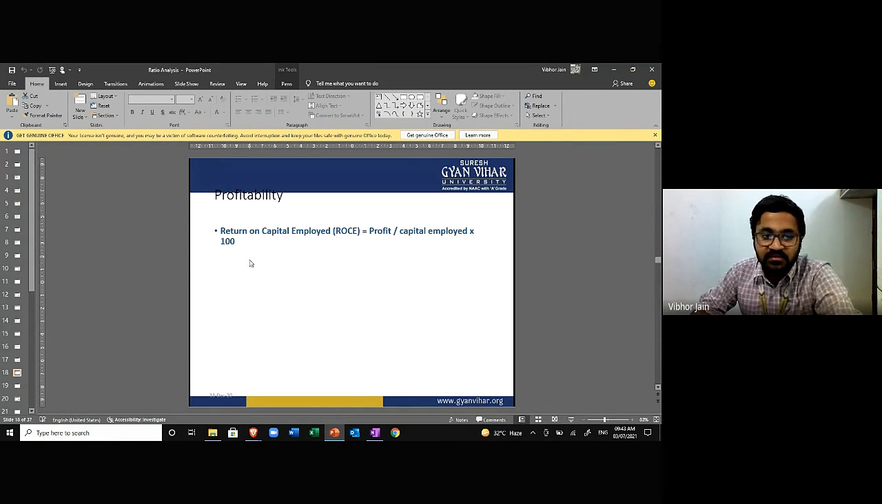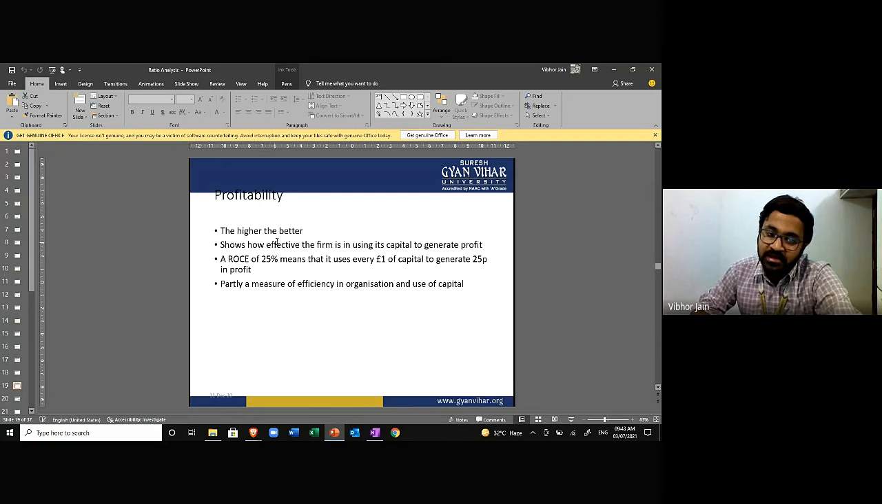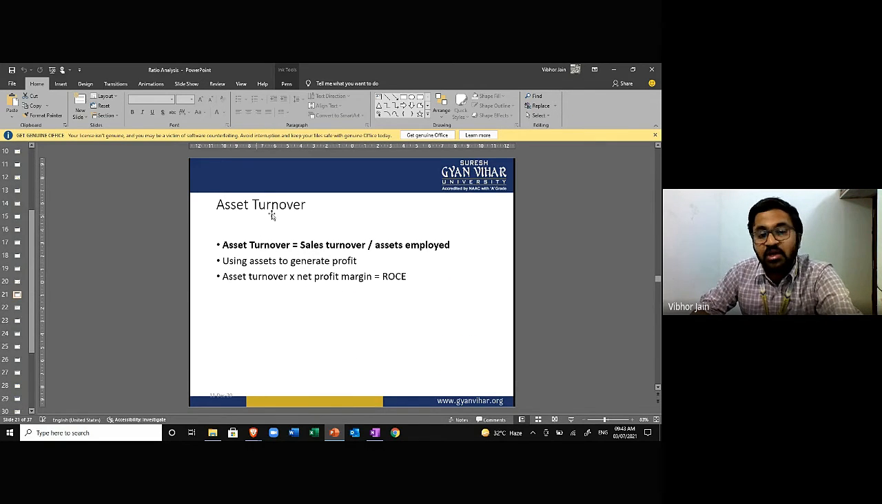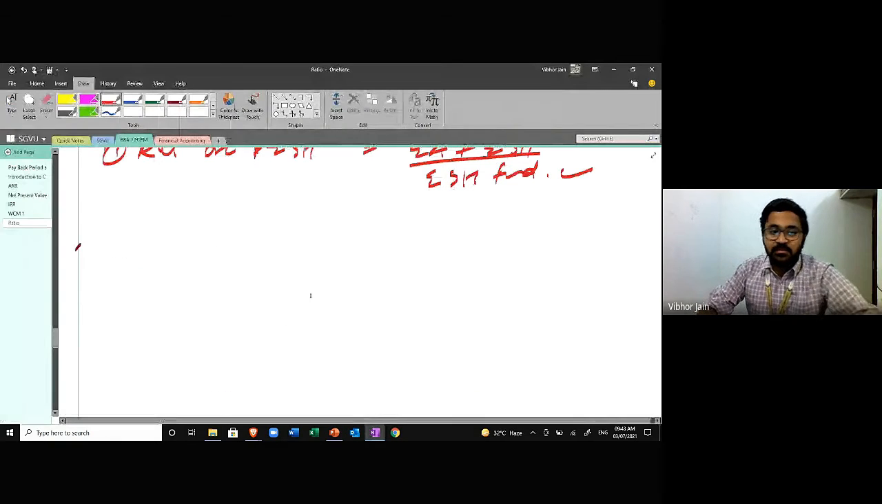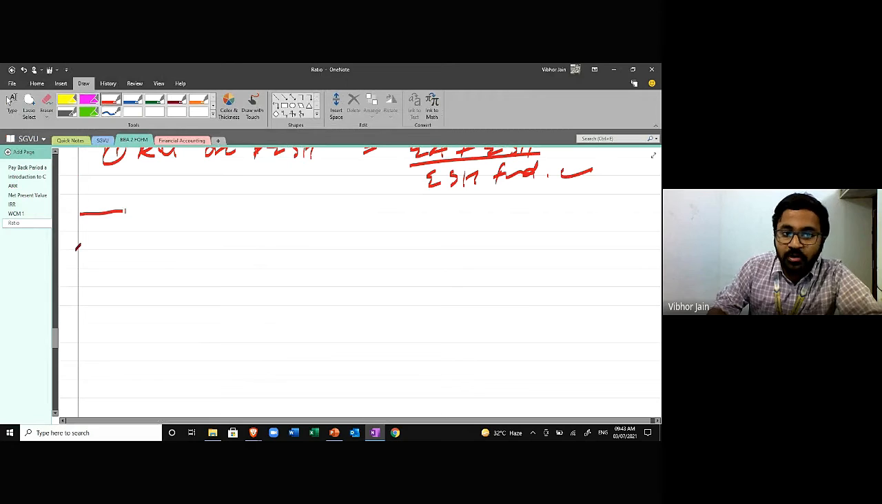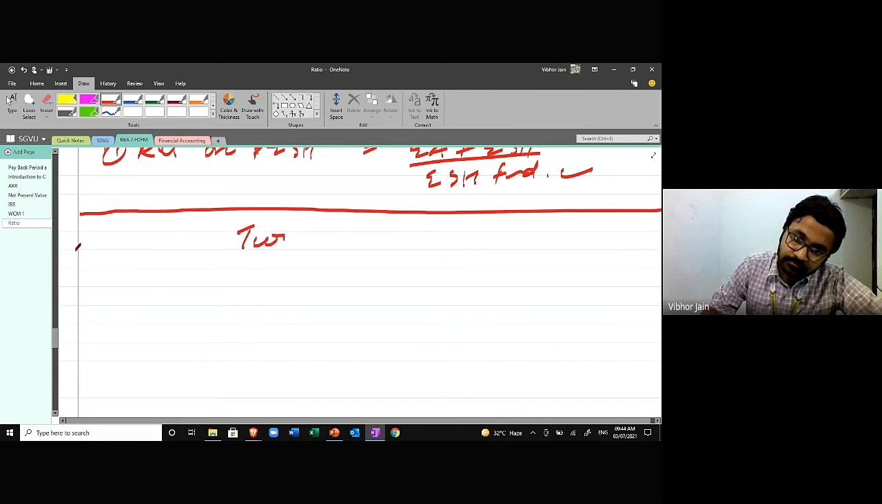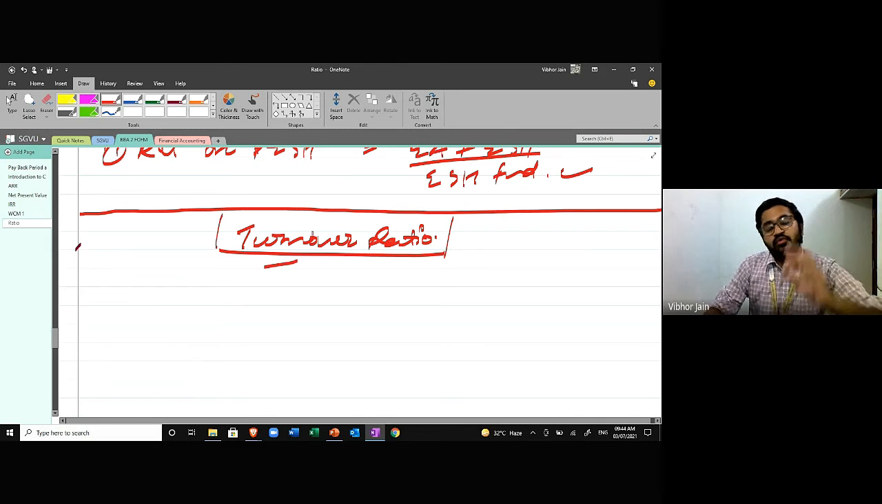Next, we have the higher the better, of course. Financial ratio: asset turnover, stock turnover, debtor days. So I'm calculating financial ratio, and in financial ratio I'm going to talk about the asset turnover ratio. If I explain this in my own words, the next concept that we're going to talk about is the turnover ratio.